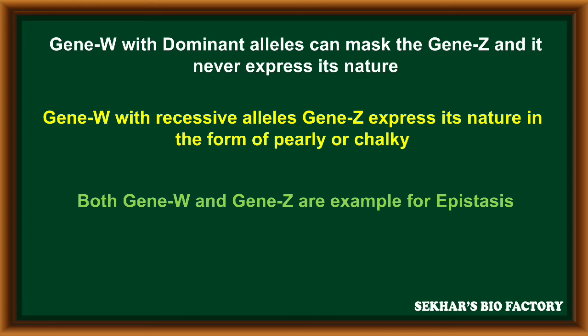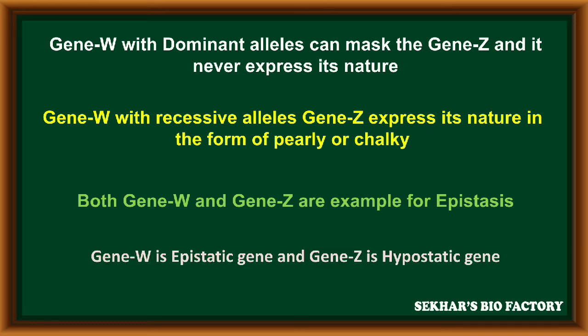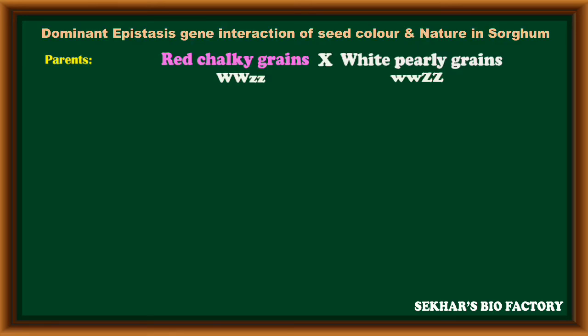Both gene W and gene Z are an example of epistasis. Gene W inhibits gene Z, so gene W is called the epistatic gene and gene Z is called the hypostatic gene.